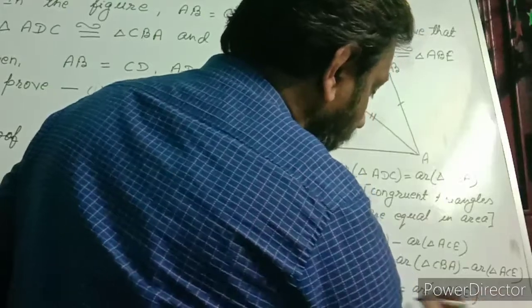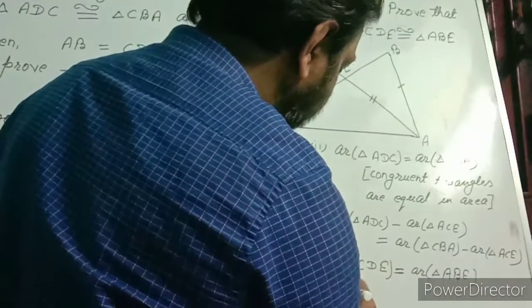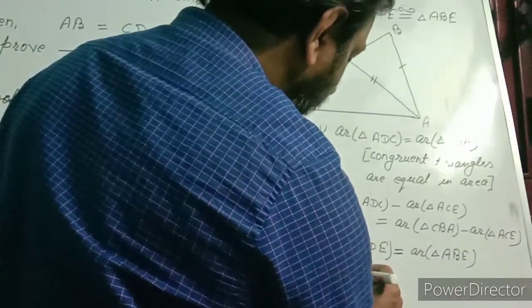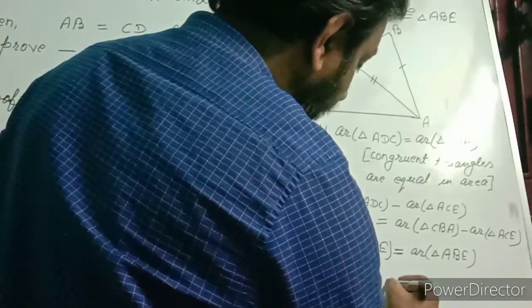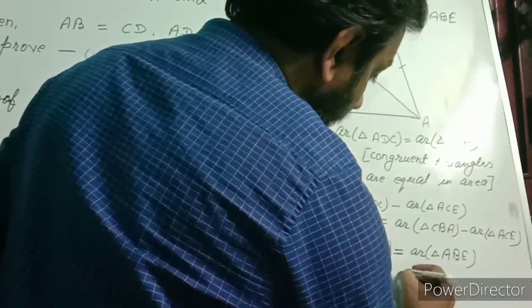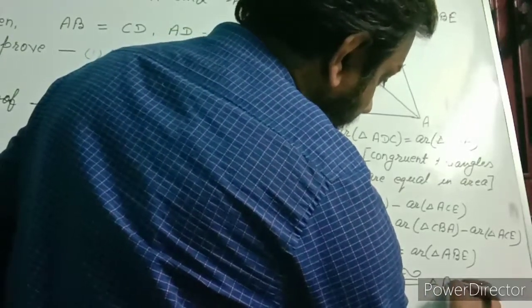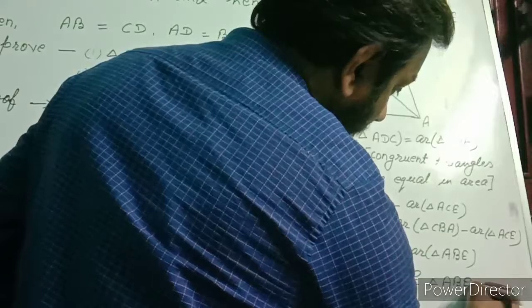If area of two triangles are equal, then those are congruent triangles. So for that we write triangle CDE is congruent to triangle ABE. Proved.